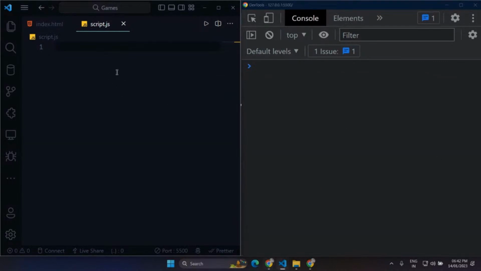Okay, so the very first thing that we have to do every time before creating a project is to break our project into smaller pieces, and in this case, the very first thing that I have to do is to generate a lucky number.